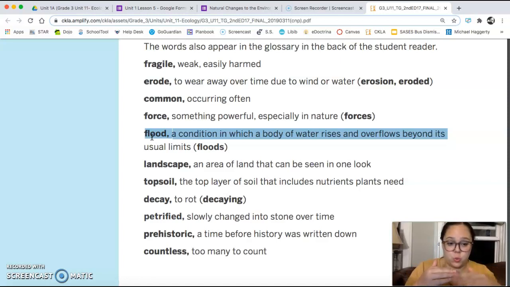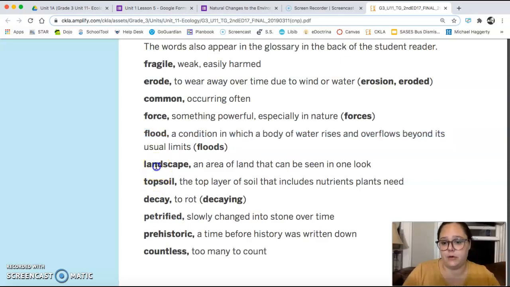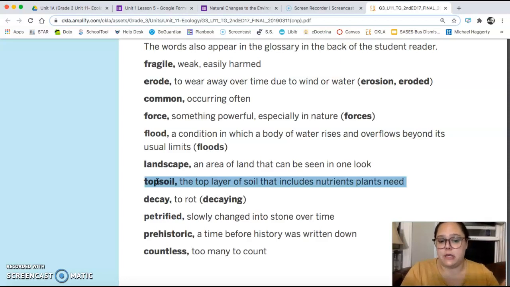So when there's water above where there normally is water, it gets into the roads, it gets into the land that's near the water. That's a flood. Landscape is an area of land that can be seen in one look. Topsoil is the very top layer of soil, just like it sounds, and it includes a lot of nutrients that plants need.